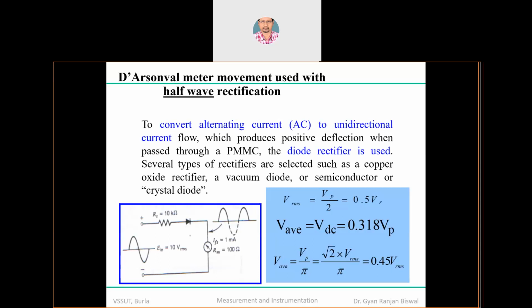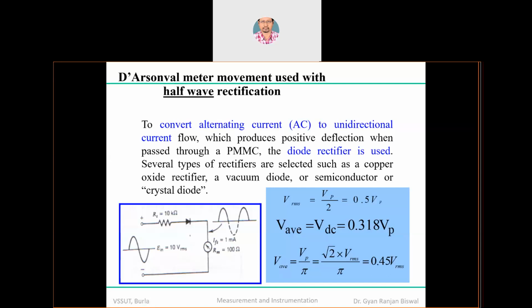Other than some rare applications where we required vacuum diodes, which we might have used almost 8 or 10 years back in high power applications, but now that is also gone. So we typically use the crystal diode or semiconductor diode or thyristor based diodes. High current diodes and amplifiers are there, and we will study about them later on. A crystal diode is a very low current device, not a very high current one.